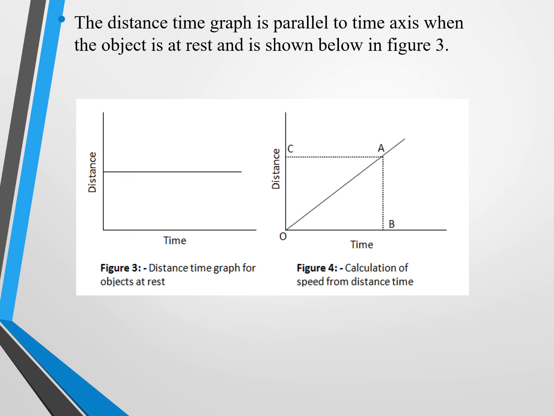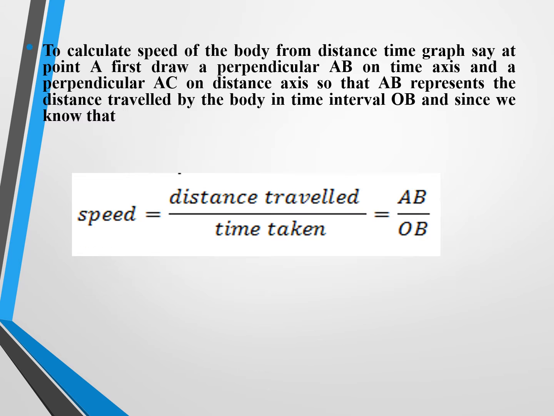The distance time graph is parallel to the time axis when the object is at rest. This is one of the conditions. The line is parallel to the time axis, so the object is at rest. That is, no distance is covered by the object, and only time passes. And here you can see the distance changing in equal intervals of time. Then the graph represents what? Constant speed. It carries a constant speed.